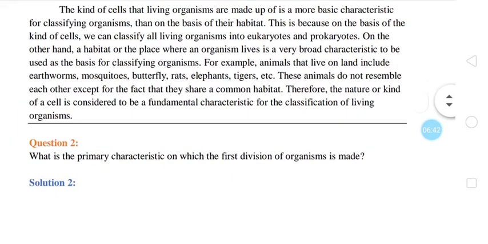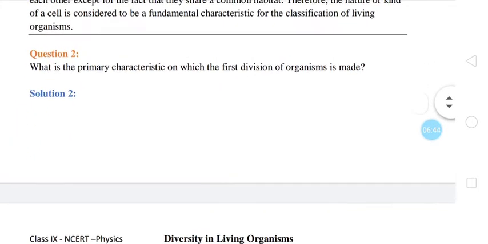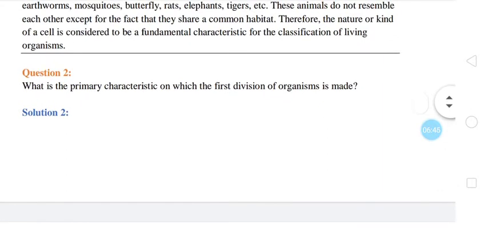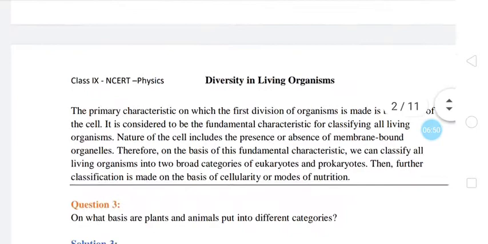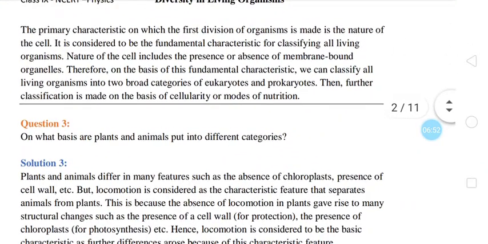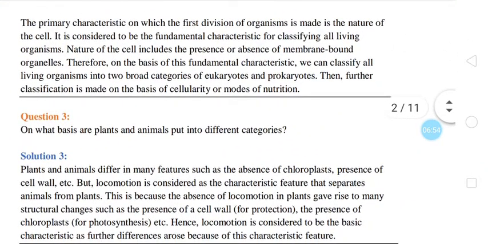So this is question first. Question second is, what is the primary characteristic on which the first division of organisms is made? The answer is, the primary characteristic on which the first division of organisms is made is the nature of the cells. It is considered to be the fundamental characteristic for classifying all living organisms. Nature of the cell includes the presence or absence of membrane bound organelles.